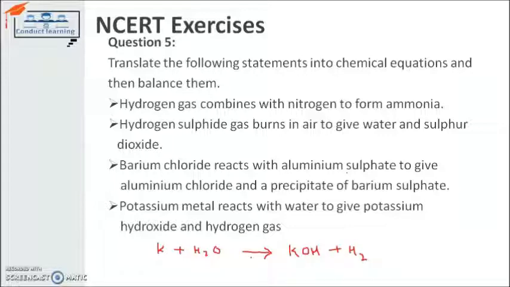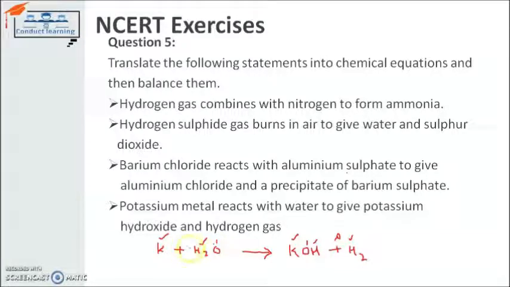We have to check it out. So first of all, let's start with the potassium. The potassium has one atom on the reactant side and one atom on the product side. So I consider it's balanced. And the hydrogen has two atoms on the reactant side and three atoms on the product side. So it is not balanced. I have to balance it. Oxygen has one atom on the reactant side and one atom on the product side. It's balanced. So the only issue is for the hydrogen. So I first of all see hydrogen having three atoms on the product side, but two atoms on the reactant side.